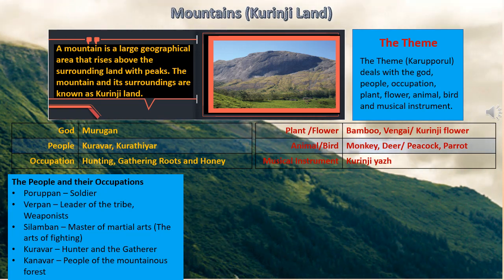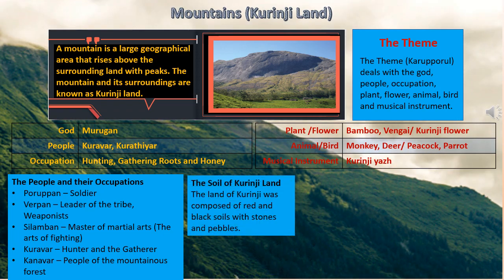Now, the people and their occupation. Here they have given the different occupations of the Kurunji people. We have soldier, leader of the tribe, master of martial art, hunter and gatherers, and people of the mountain forest. I just want you to go through this with your child.